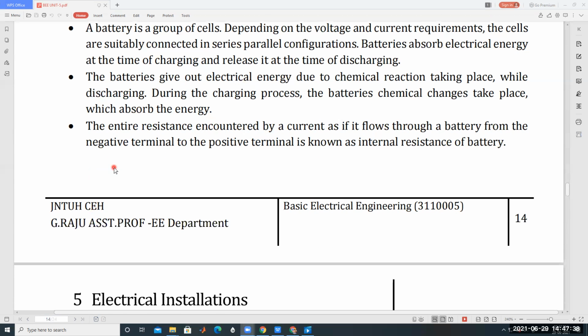The entire resistance encountered by a current as it flows through a battery from the negative terminal to the positive terminal is known as the internal resistance of the battery. What is meant by internal resistance of the battery? It means the entire resistance encountered by a current flowing through a battery from the negative terminal to the positive terminal.